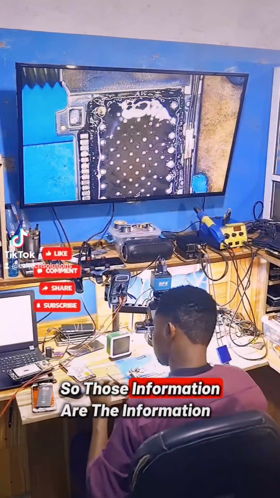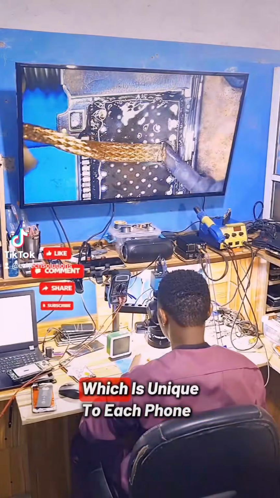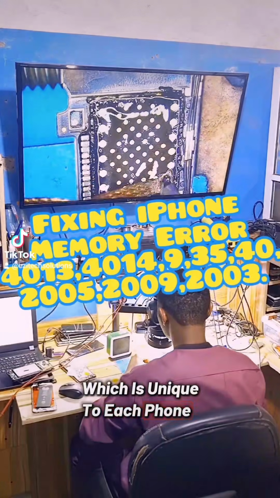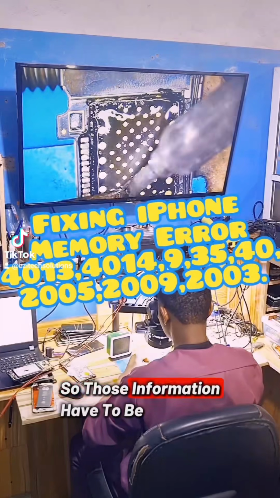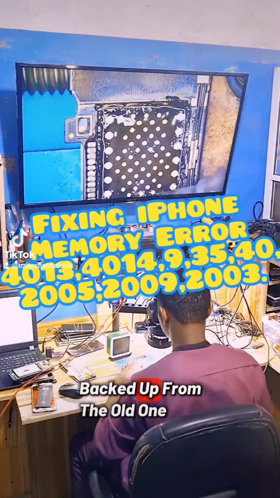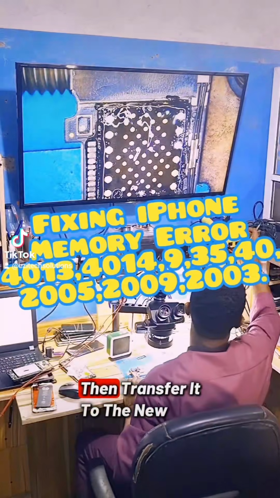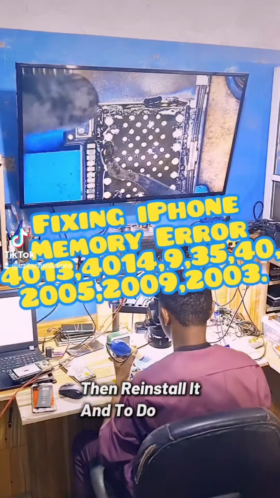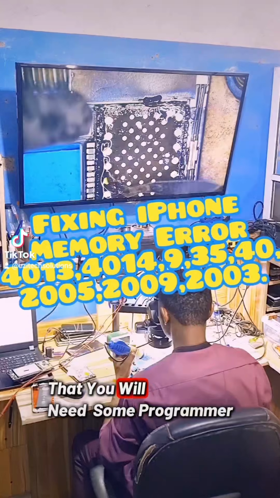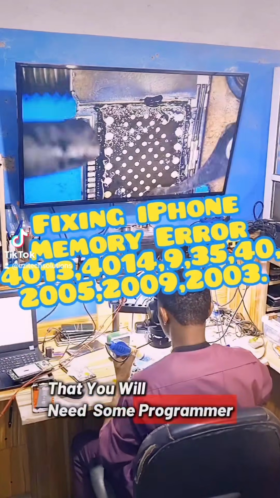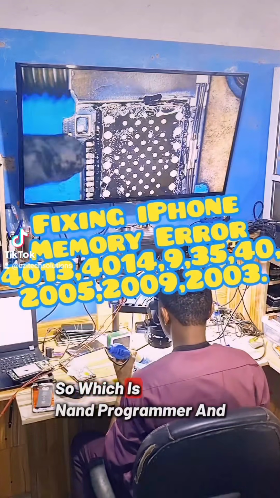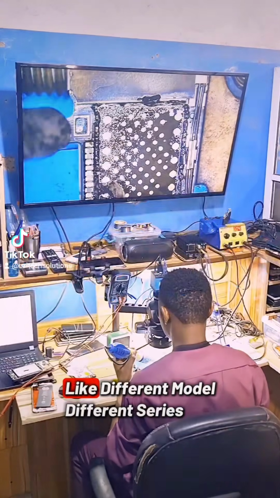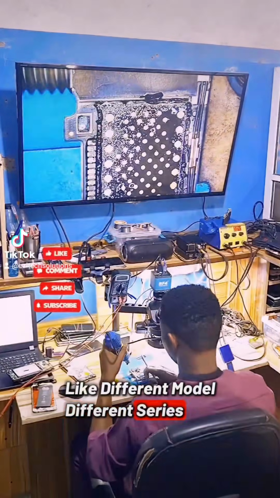So those information are the information which is unique to each phone. So those information have to be backed up from the old one, then transferred to the new chip, then reinstalled. And to do that, you will need some programmer, which is NAND programmer, and we have different types of programmer, like different model, different series, different makers.